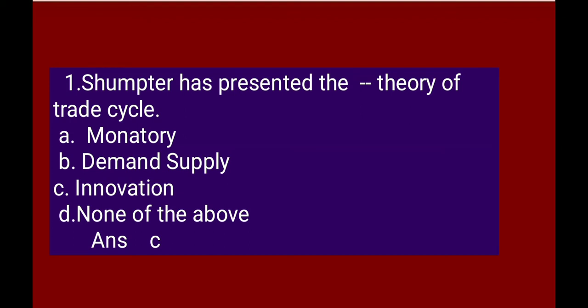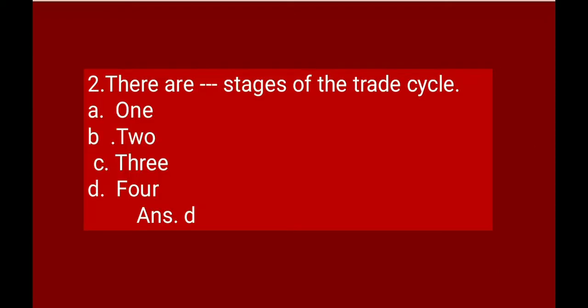Schumpeter has presented the dash theory of trade cycle. Monetary theory, demand supply theory, innovation theory, none of the above. The correct answer is C, that is innovation theory. Schumpeter has presented the innovation theory of trade cycle.